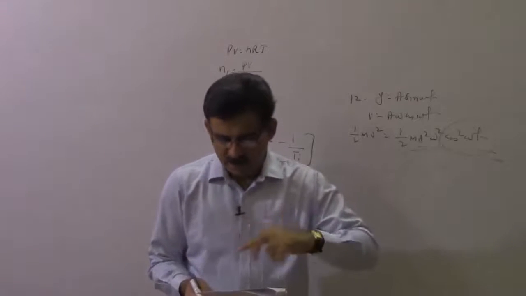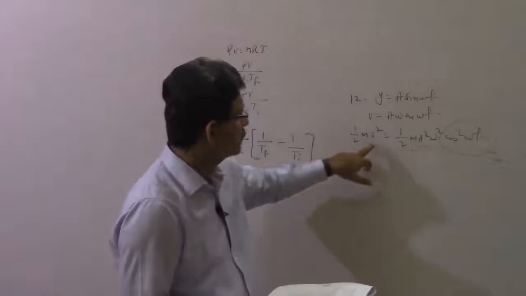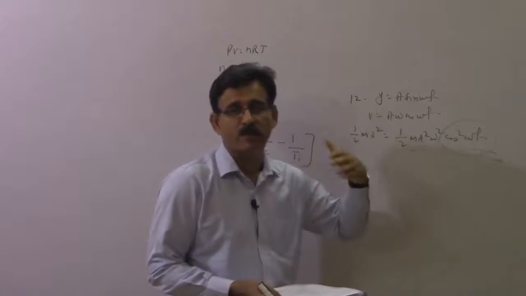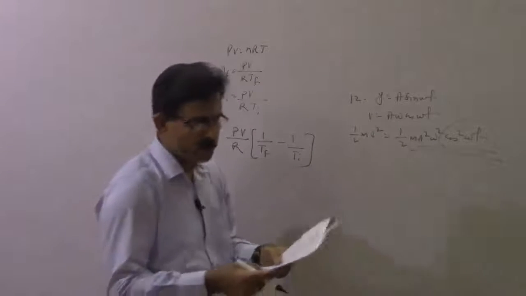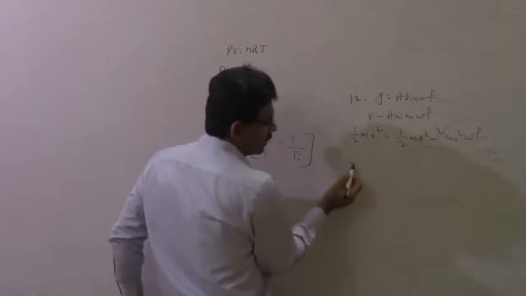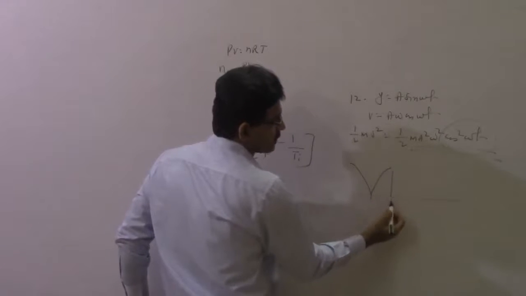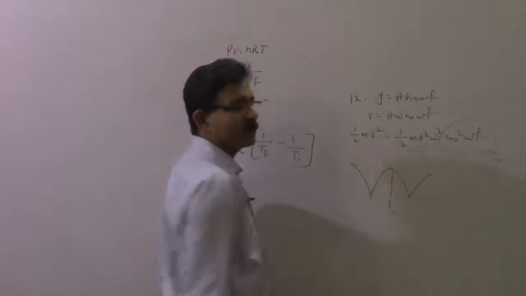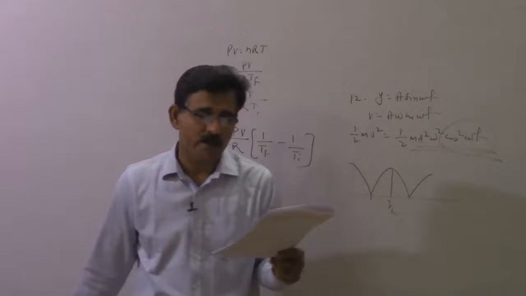Now between C and D, the problem is at T by 2 it is coming out to be 0. You know the frequency of kinetic energy and potential energy is 2 times the frequency of oscillation. So they will complete their cycle in T by 2 time. If you look at it here, it is maximum. At T by 4 it will become minimum. At T by 2 it will become maximum again, and then it will become minimum and maximum. This is the cos square graph that you conventionally get. So it's again a factual problem. You can solve it easily.